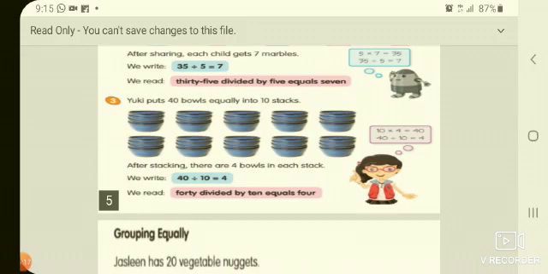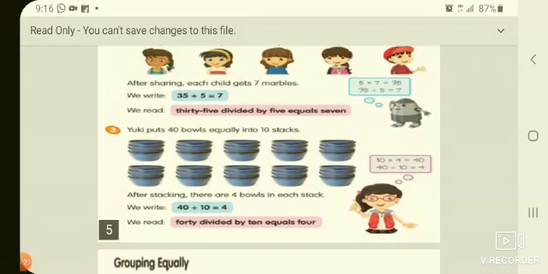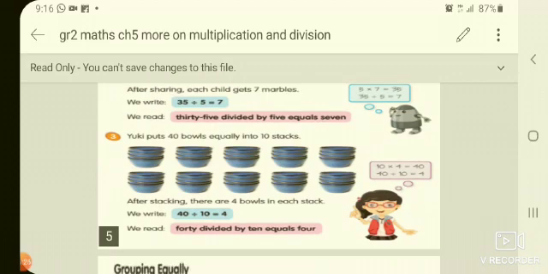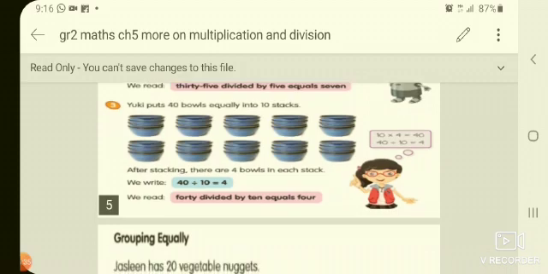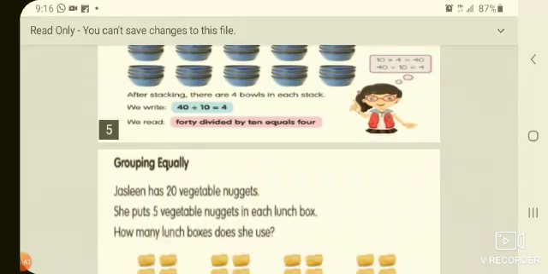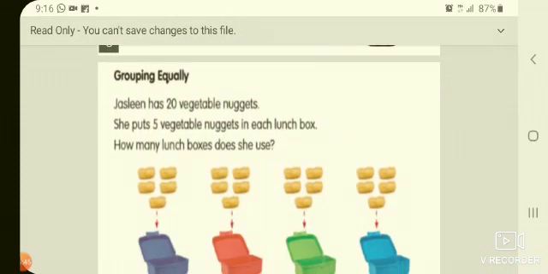Okay, see here children, the simple logic. Here we have to divide it into 10 stacks, right? So you read the 10 table. Whenever you get 40, that number will be the answer. 10 ones are 10, 10 twos are 20, 10 threes are 30, 10 fours are 40. So each will get 4. That means in each stack there will be 4 bowls. And how can we read this sentence? 40 divided by 10 is equal to 4.